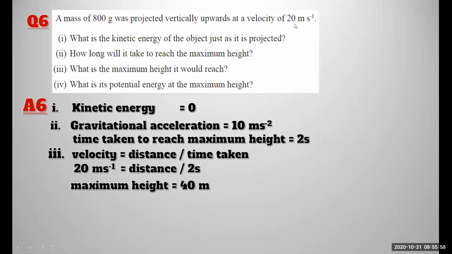Because of the gravitational acceleration of 10, the velocity will decrease by 10 in 1 second and another 10 in the second second. So 20 ms minus 1 will become 0 when it reaches the maximum height. So it takes only 2 seconds.